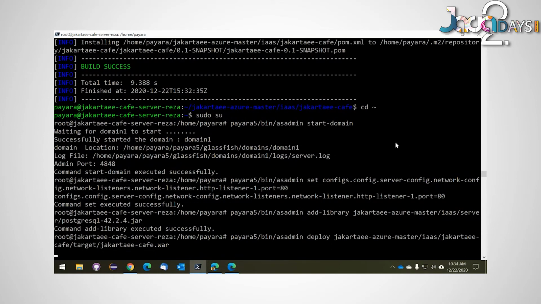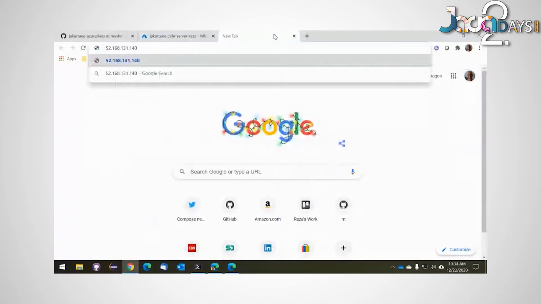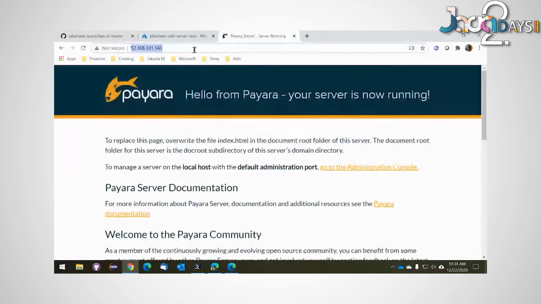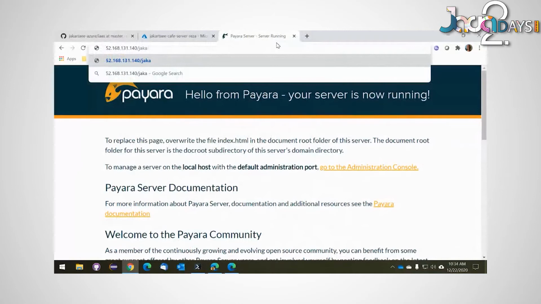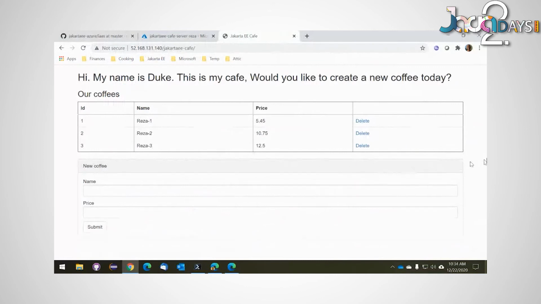Okay, and we should have a Payara instance up and running now with our application, and it's running on Azure. So let's try just with no arguments whatsoever, and we'll get the Payara instance, and now we'll run the application itself. Here's our application, and as I said, I reused the database I created before. I was testing it around, so we have a few record entries here.